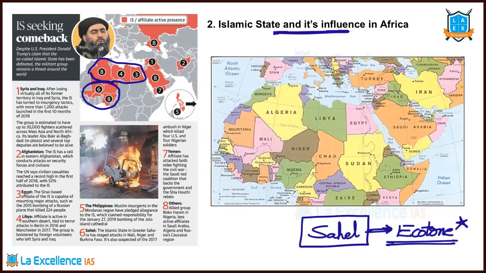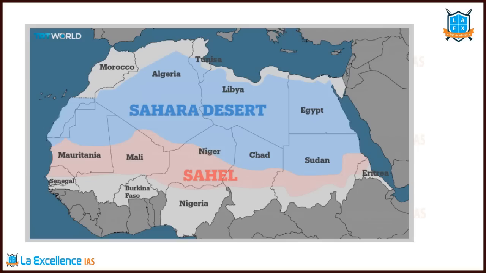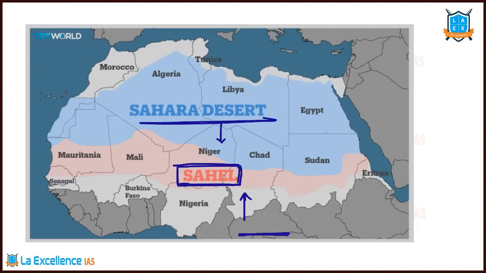But remember, IS influence is growing in the northern African countries and in the Sahel countries. Look at this. Sahara Desert, Sahel grasslands, and here we have evergreen forests. So Sahel grasslands form the boundary between the desert biome and the rainforest biome. That is why Sahel lands are very important. Sahel grasslands are also in news because of this locust swarm. Locust swarm has damaged the crops in this particular region because of the untimely rainfall due to many cyclones. That's why Sahel, this name and this area, is in news.